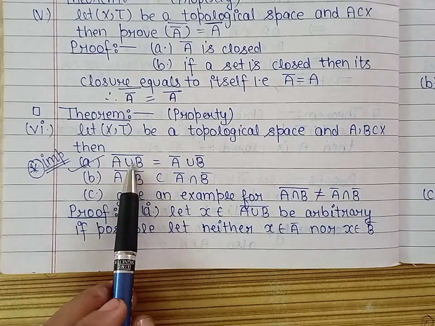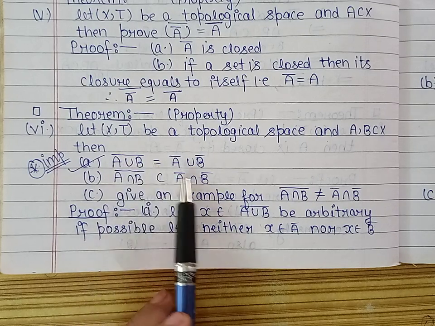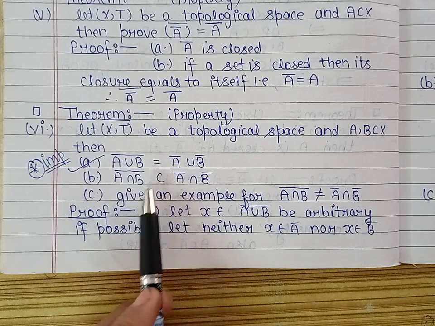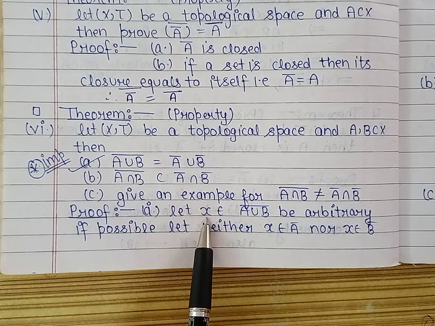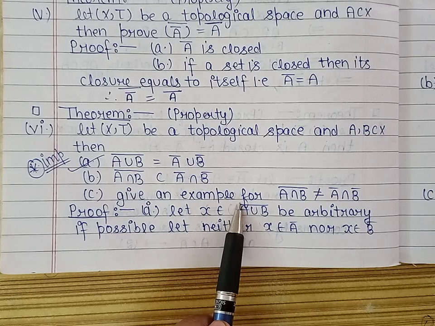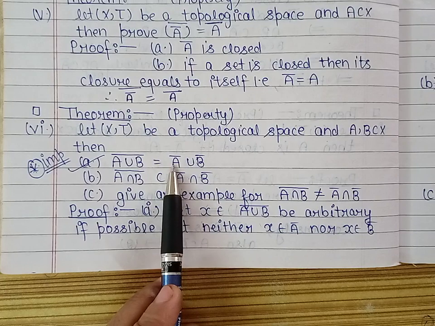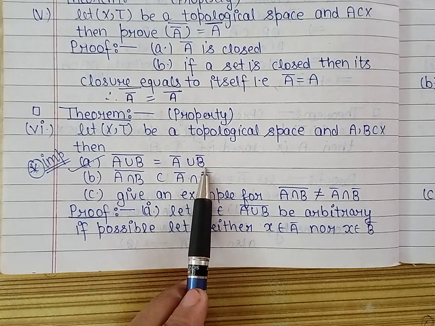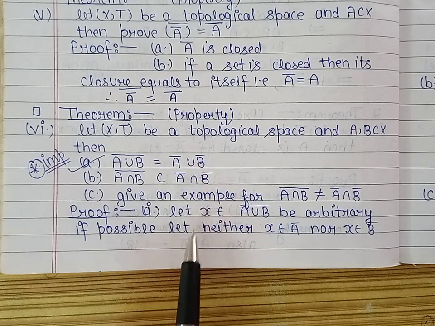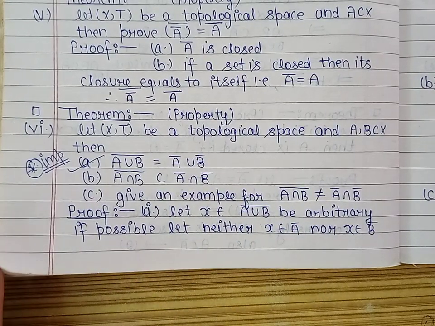We are to prove that (A union B) whole closure is equal to A closure union B closure. So firstly let us take an arbitrary point x belonging to (A union B) whole closure, and we are to prove that this x belongs to A closure union B closure. We prove it by contradiction. Let us suppose neither x belongs to A closure nor it belongs to B closure.